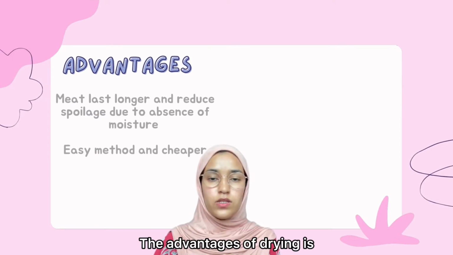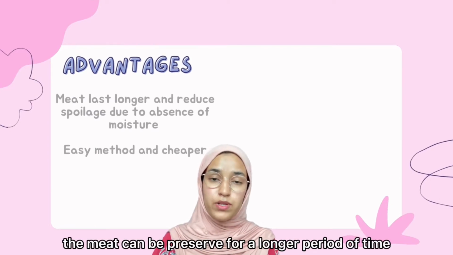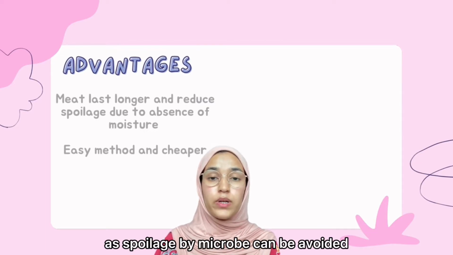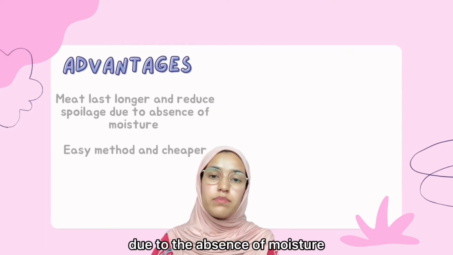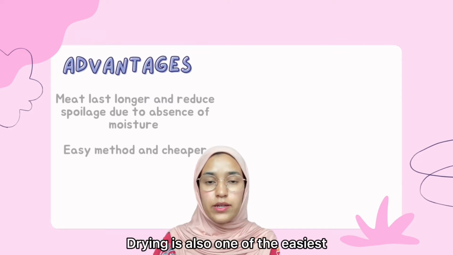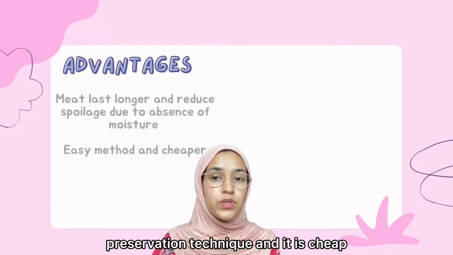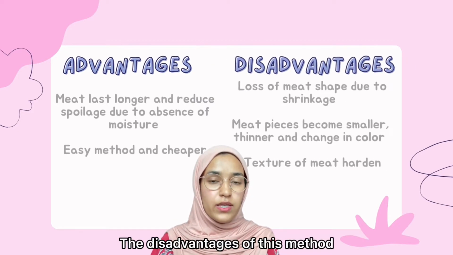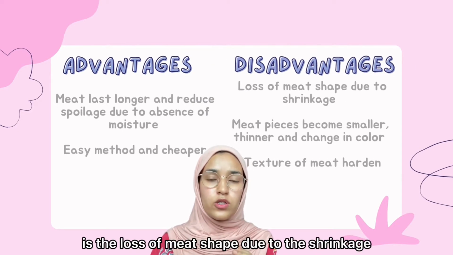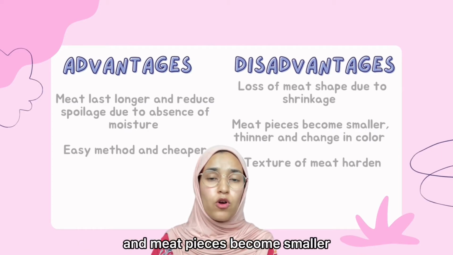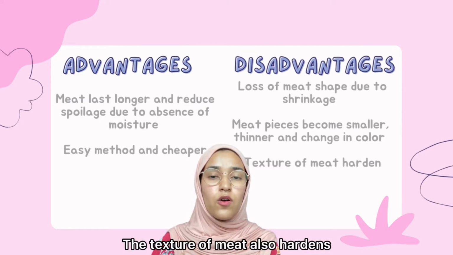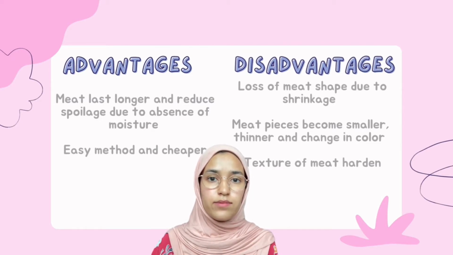The advantages of drying is the meat can be preserved for a longer period of time, as spoilage by microbes can be avoided due to the absence of moisture. Drying is also one of the easiest preservation techniques and it is cheap. The disadvantages of this method is the loss of meat shape due to the shrinkage, and meat pieces become smaller, thinner, and change in color. The texture of meat also hardens.